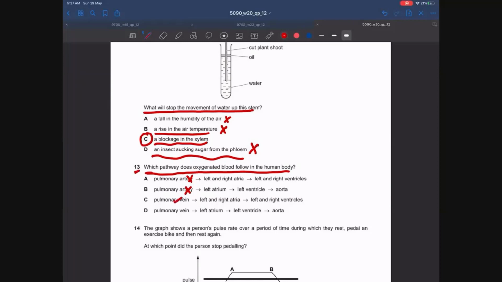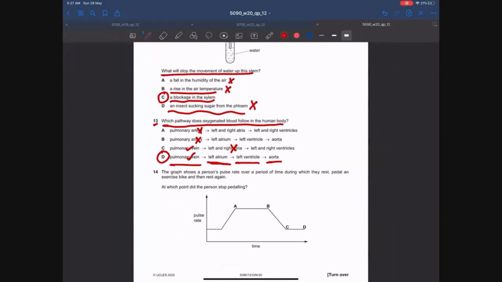The pulmonary vein, however, brings oxygenated blood from the lungs to the left atrium, not the right atrium. Then the blood goes into the left ventricle, then from the left ventricle to the aorta, and from the aorta to the rest of the body. So D is the answer, because this is the pathway that contains oxygenated blood.